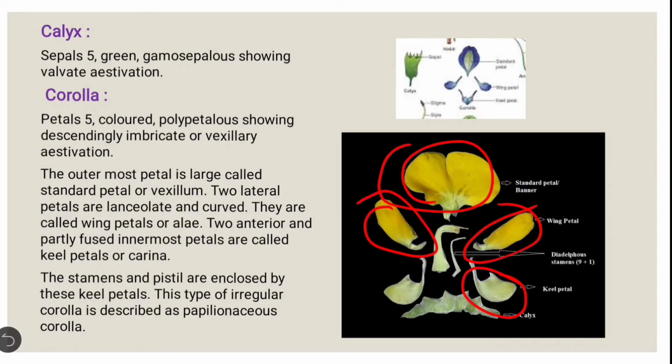The stamens and pistil are enclosed by the keel petal. This type of irregular corolla is described as papilionaceous corolla. So, vexillary aestivation in this type of corolla is known as papilionaceous.